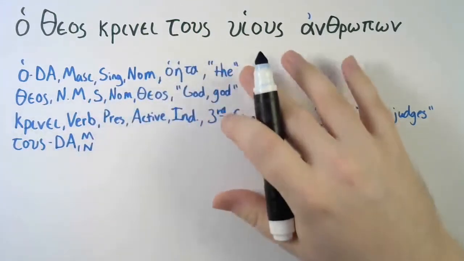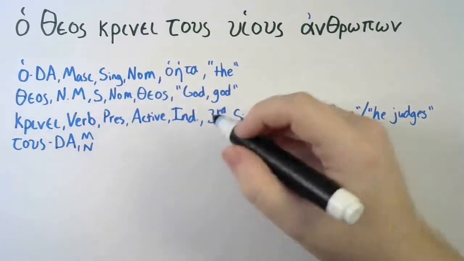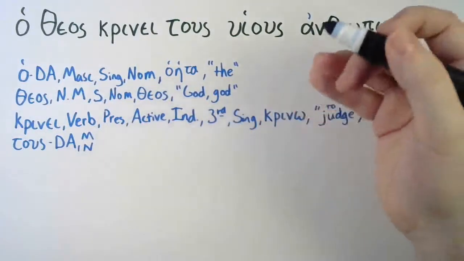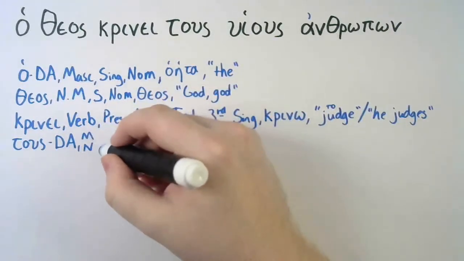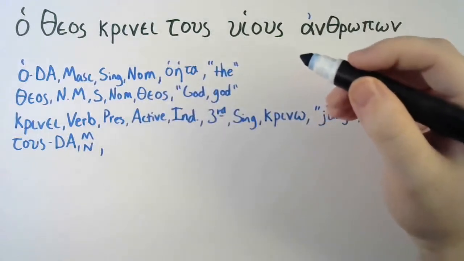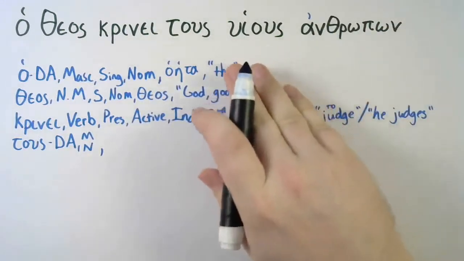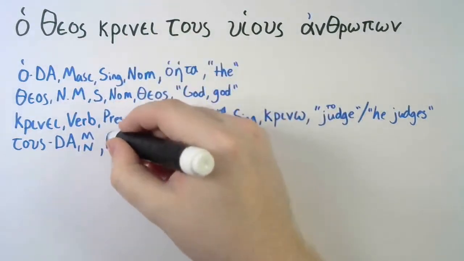When I parse and I'm unsure of a word, I like to record both. Then I'll go back and cross out the wrong answer. If I've ruled something out, I'll go back and cross it out. So it's either going to be masculine or neuter. But we can figure out its number. Is it singular or plural? That's right, it's plural.